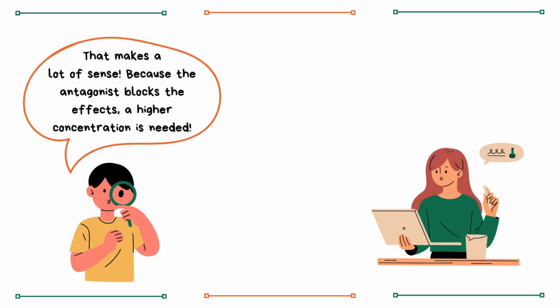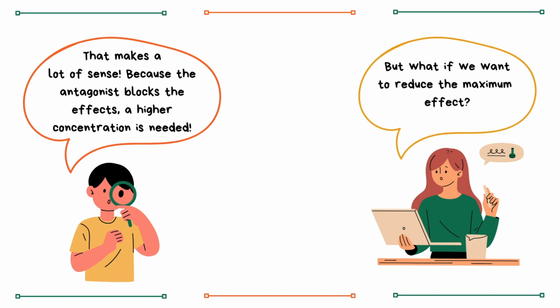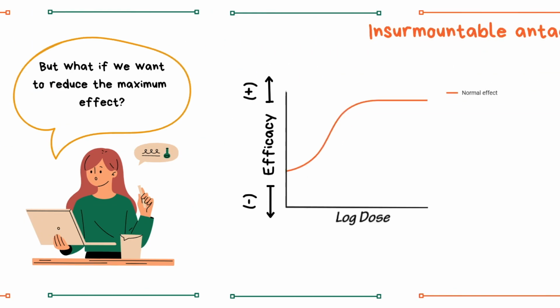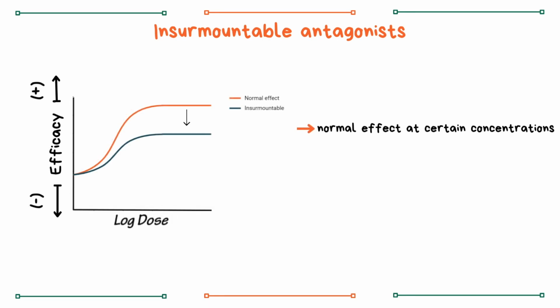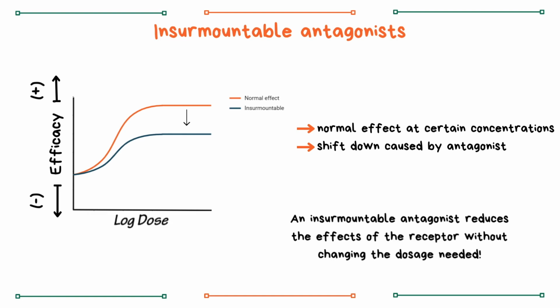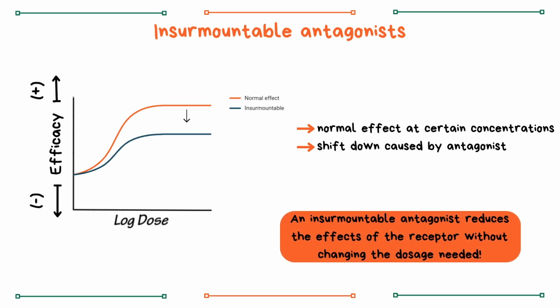This explains what the effects of an antagonist can be, but as we also saw earlier, the maximum effect can be decreased without affecting the dosage that is needed, thus not shifting the curve to the right. To explain this, we look at insurmountable antagonists. First, we have the normal dose-response curve with the normal effect again. However, this time the curve does not shift to the right, but rather shifts its maximum effect downwards. This shift is caused by an antagonist that binds to the receptor, affecting the maximum effect of it. Therefore, an insurmountable antagonist reduces the effects of the receptor without changing the dosage that is needed.